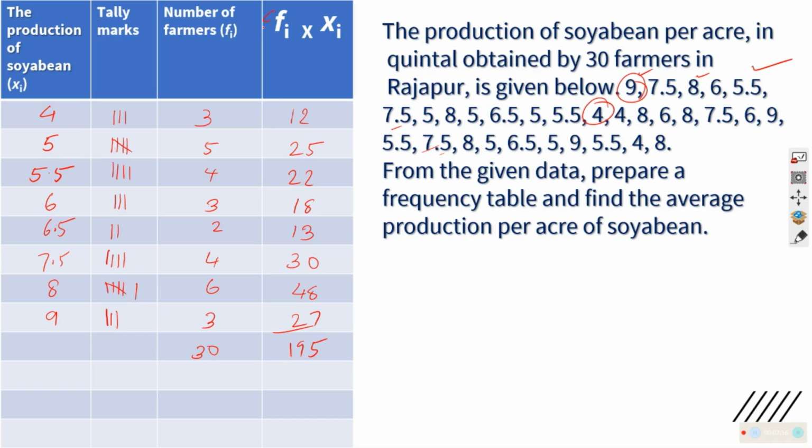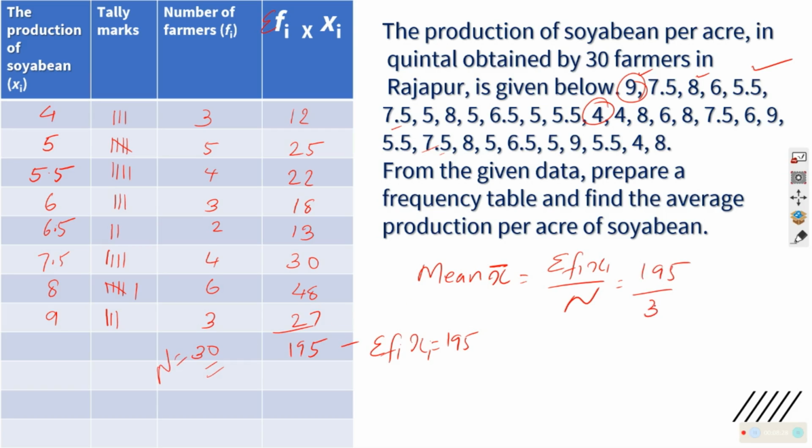This is nothing but the sigma of the sum you got from here, which we can write as sigma FiXi, which is equal to 195. You got it. And you know n is 30, so the mean, which is represented by a symbol like this, is the sum of this upon n, which is equal to 195 upon 30, which is equal to 6.5 quintal.